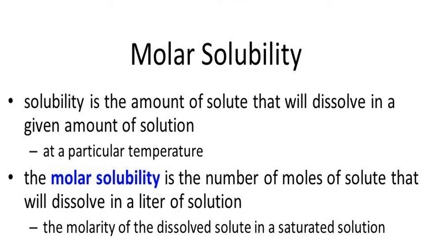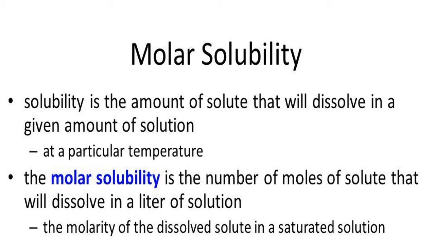Now, normally solubility is expressed in what unit? What is solubility? It is a solute in the solvent. The unit of solute is the gram, and the solvent is in the liter. Therefore, the unit of solubility is grams per liter. But grams per liter is very old. Nowadays we normally use the mole. One mole is soluble in 1 liter of its solution.